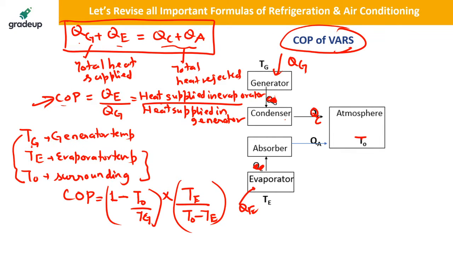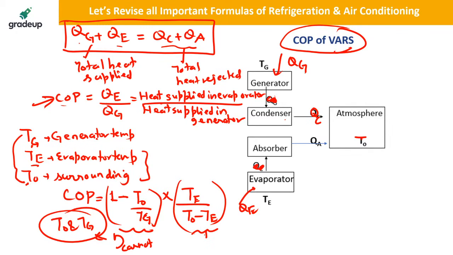So whenever a question comes on COP of a vapor absorption system, you have to find only 3 temperatures: generator temperature, evaporator temperature, and surrounding temperature. Between the generator temperature and surrounding temperature, you apply the efficiency of the Carnot cycle, between T0 and Tg. And between evaporator and surrounding, you apply the formula for the COP of a Carnot refrigerator. Clear? Just multiply these 2, you will get the COP. This is how you will find the COP of a vapor absorption system.